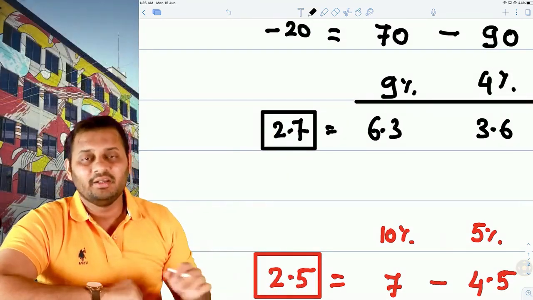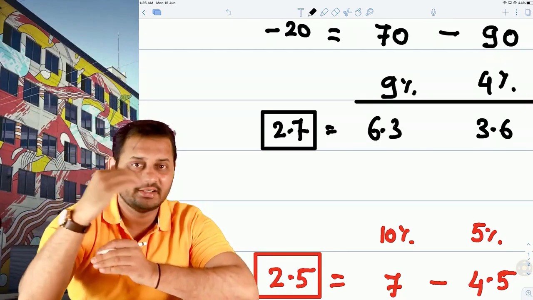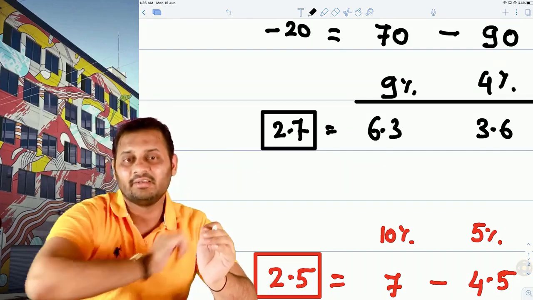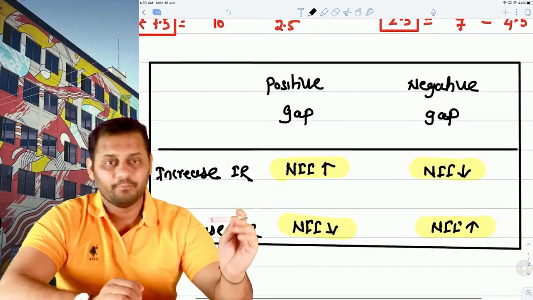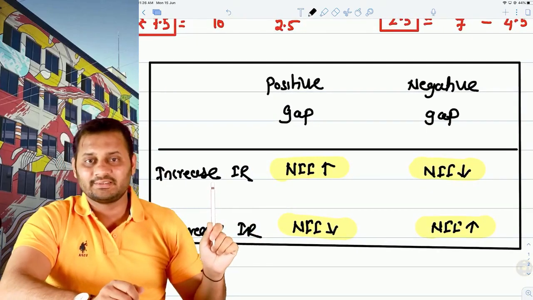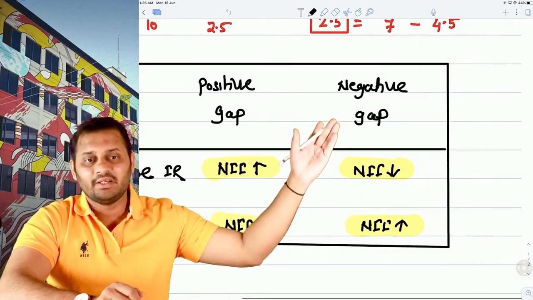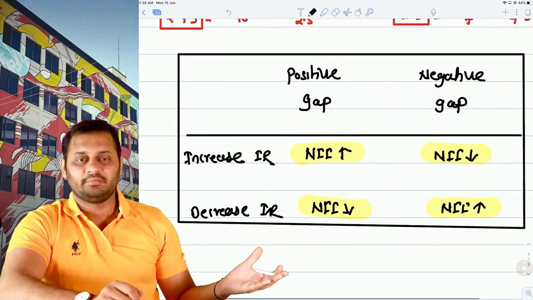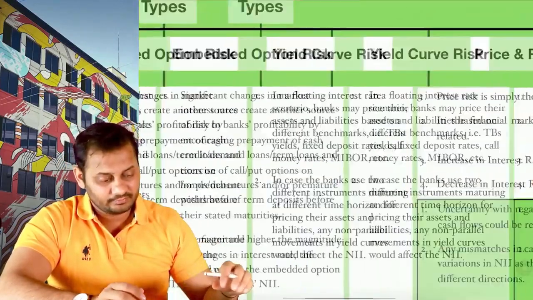So positive gap, increase in interest rate, increase in income. Negative gap, increase in interest rate, decrease in income. So as a whole, we can frame a table like this. If there is a positive gap and interest rates are increasing, the net interest income will increase. If there is a negative gap and interest rates are increasing, the net interest income will decrease, and vice versa here. Understood? So this is all about the gap exposure.